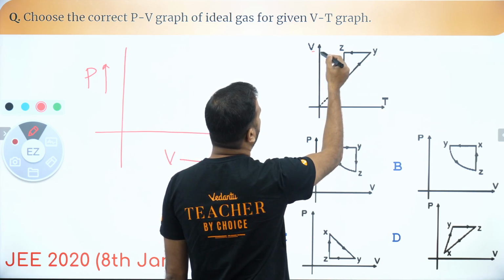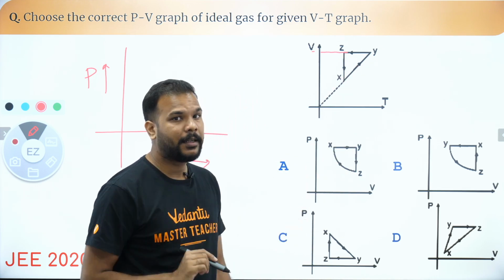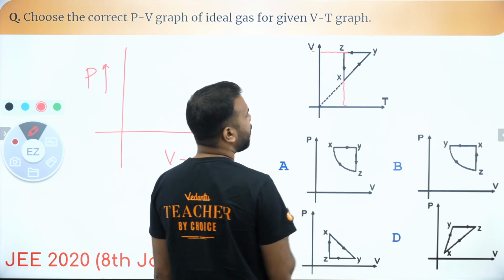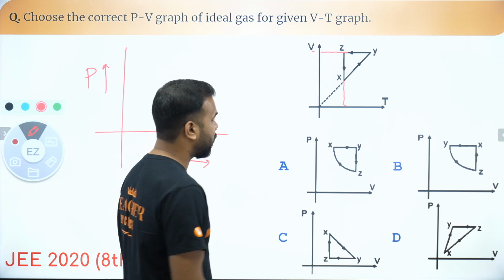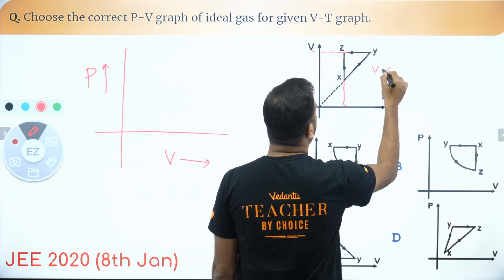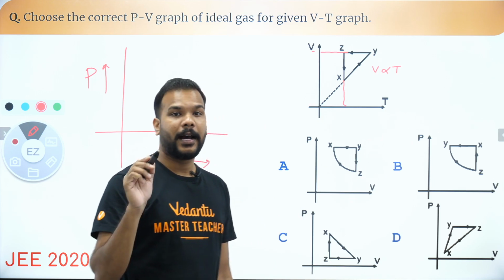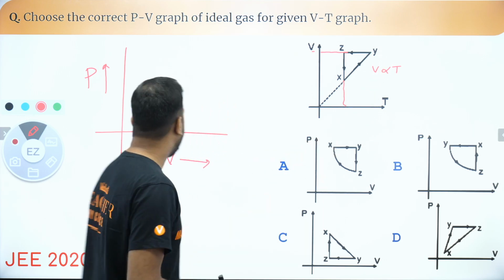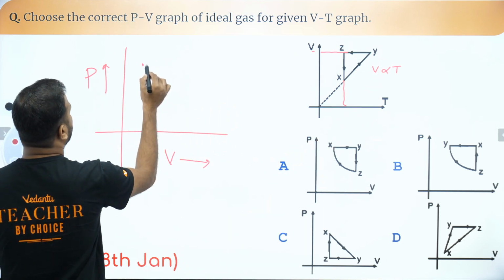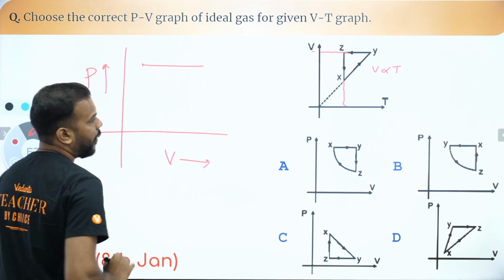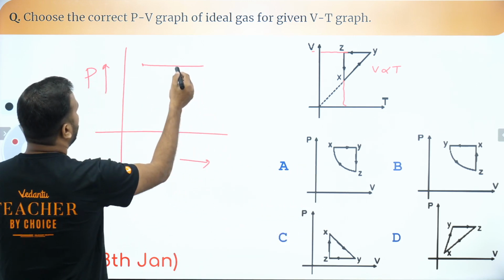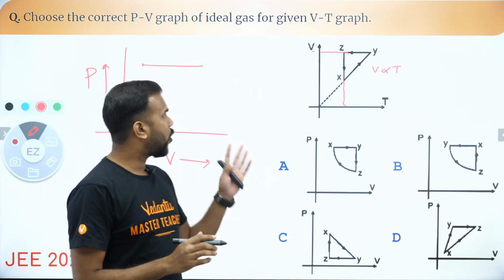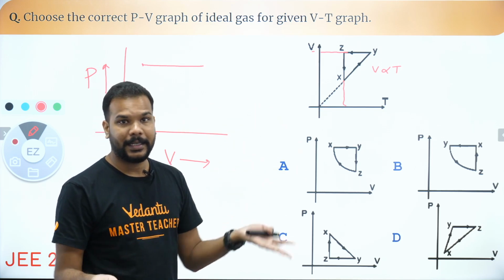You can see that if I go from Y to Z, the volume is remaining constant. That means it is an isovolumetric or isochoric process. If you look at Z to X, you can see that temperature is constant, which means it is an isothermal process. And because X to Y is volume proportional to temperature, that means it's an isobaric process. Pressure is constant. So if I go from X to Y, the pressure should remain constant. Okay, so let me consider this as X. I'm going towards Y. Now the question should be whether I'm going from X to Y towards right or towards left. Should I be drawing an arrow on the right side or on the left side? That's basically the doubt that you should have.